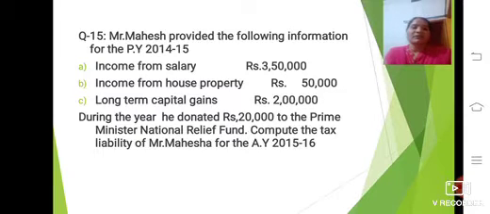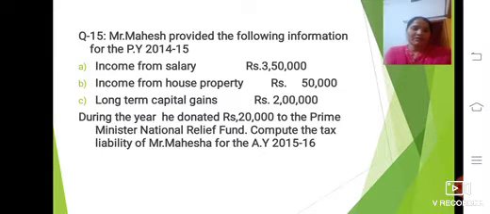Number 1, income from salary is given, rupees 3,50,000. Income from house property is also given, rupees 50,000. Long term capital gain, rupees 2 lakh. During the year he donated rupees 20,000 to the Prime Minister's National Relief Fund.